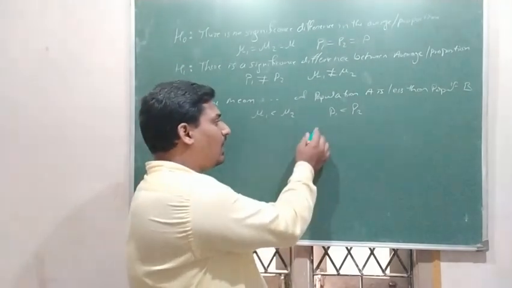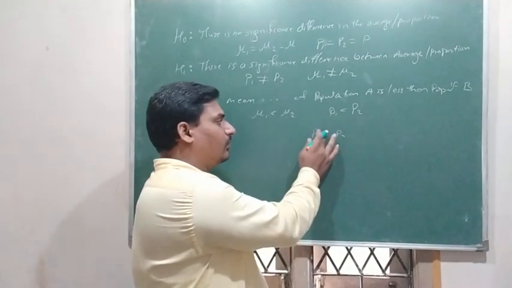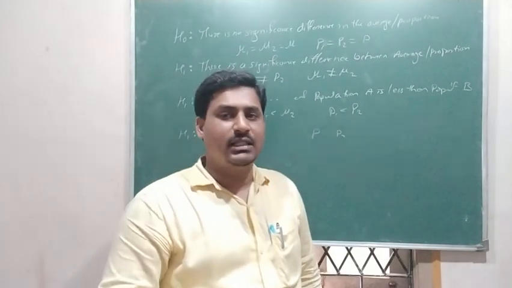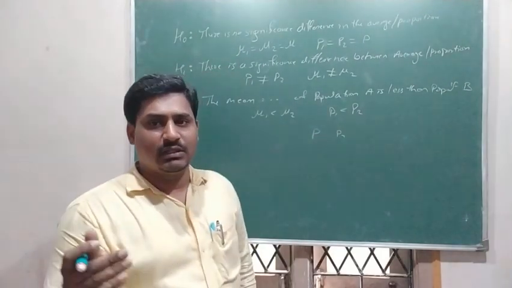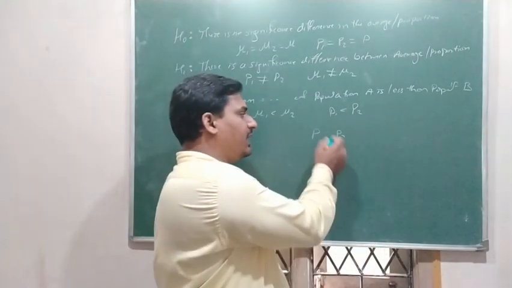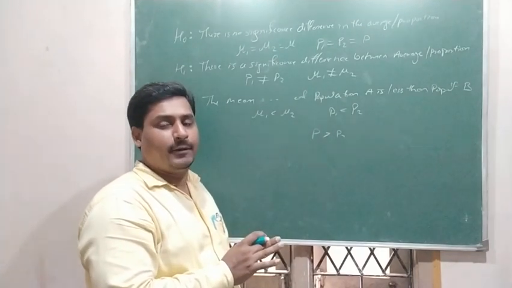Because always we assume that P1 is less than P2. So if the question is asked, in that example, that 2013 cricket viewers are more than 2011, and by mistake you write that P1 is greater than P2, then it is the wrong interpretation.